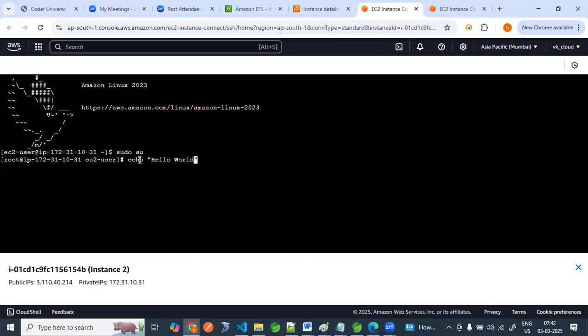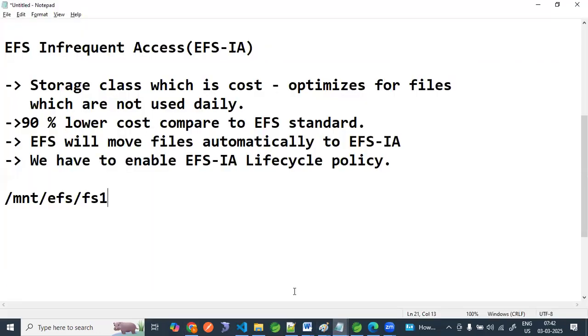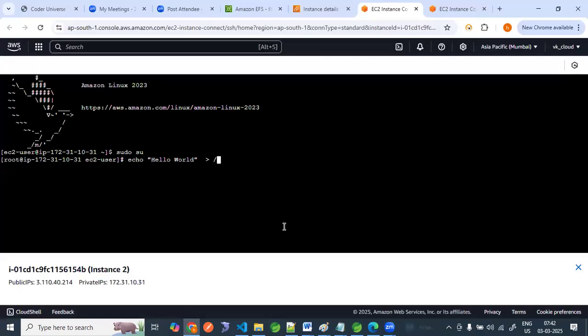Hello world. Okay, fine. What is the path? Slash. See here, I have copied the path now. Slash mnt slash EFS slash FS1. Okay. Slash mnt slash EFS slash FS1. This is the path. I want to create one file here.